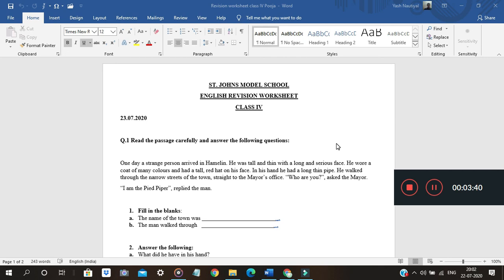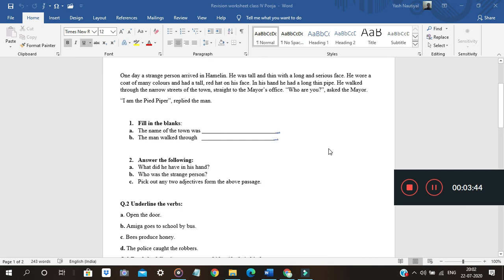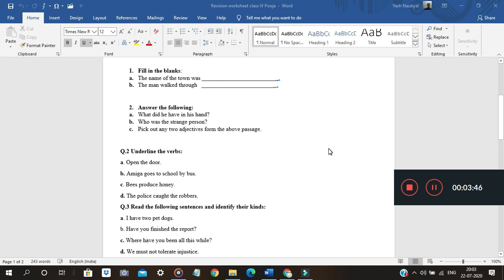So this is your simple future tense, and for the form of simple future tense we use will and shall plus verb.